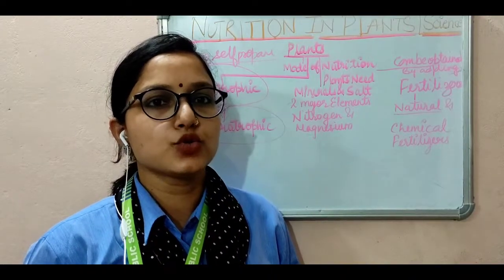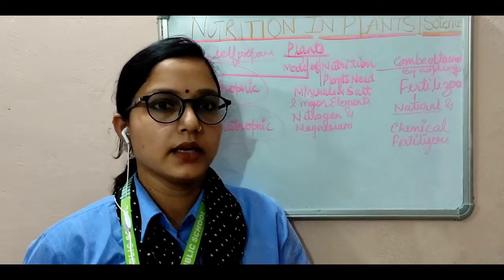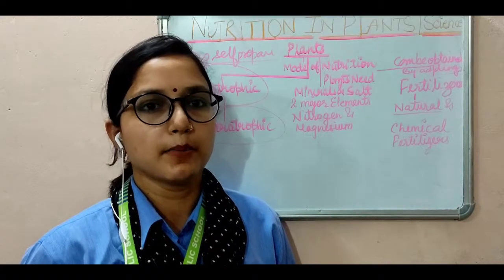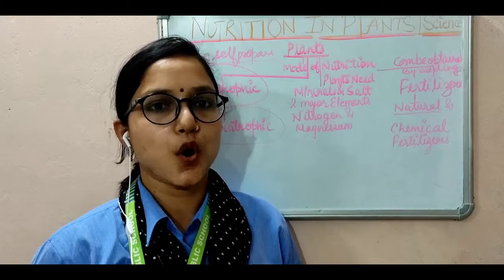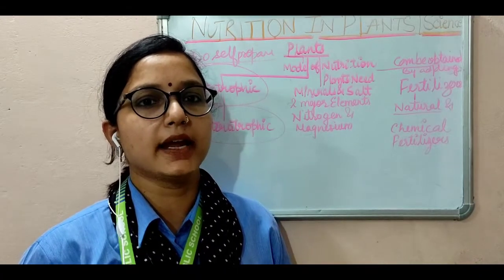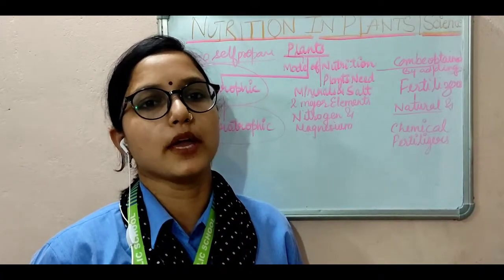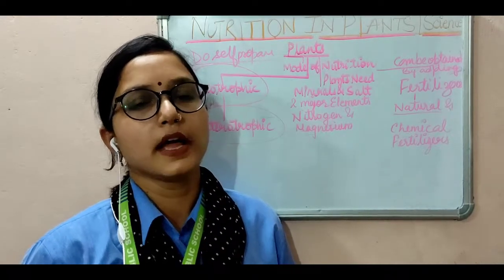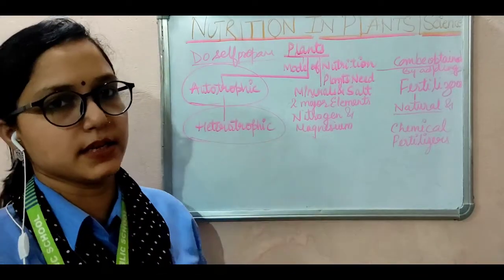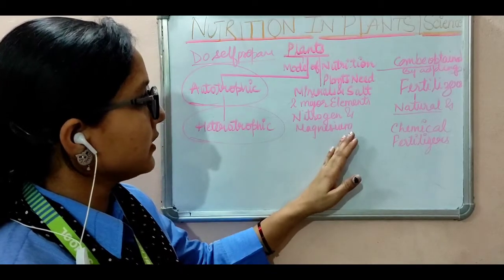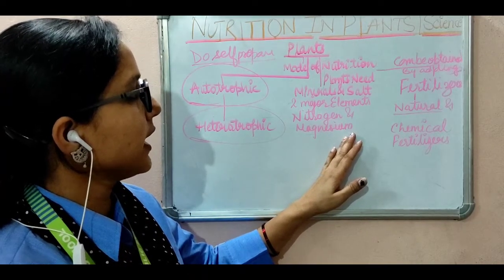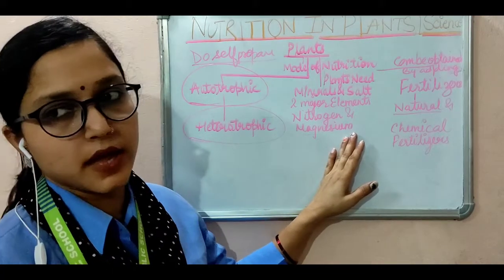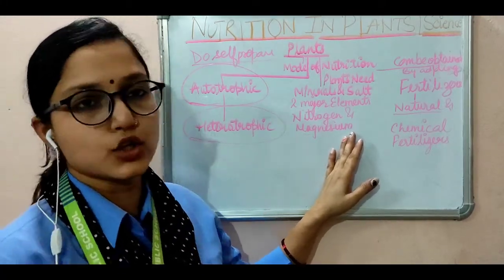These are the two major minerals required by plants, which can be absorbed from the soil in which the plants and crops are growing, which has a good amount of nitrogen and magnesium. So these are the minerals and salts that are present in the plants and are found in the soil.